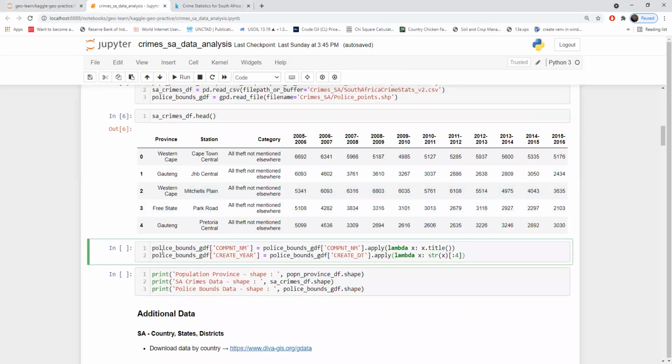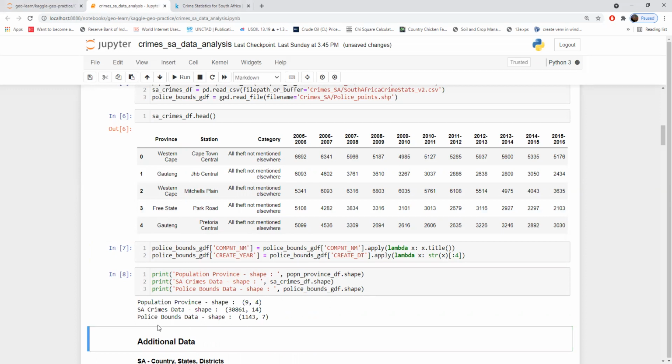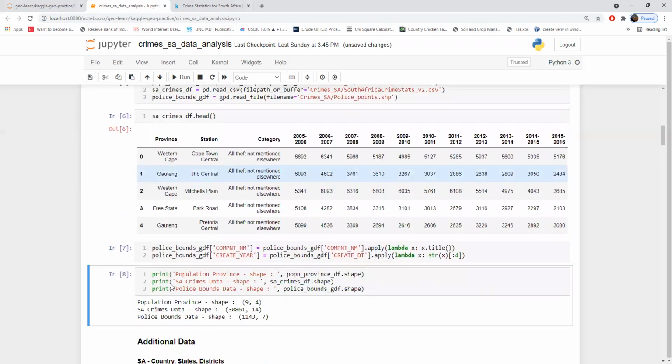Here I'm making some changes because the column values contain capital letters, so I'm converting them into title case. It's a small data manipulation technique using the apply method. And here I'm again checking the shapes to see the size of the data. Yes, the population province data shows South Africa contains 9 states. And here we have data of crimes and police stations, if I'm not wrong.